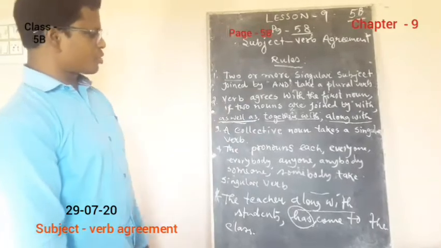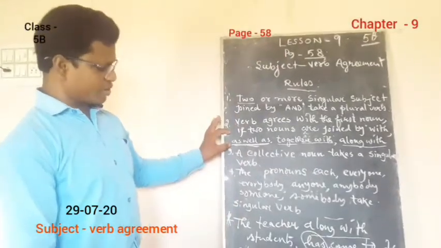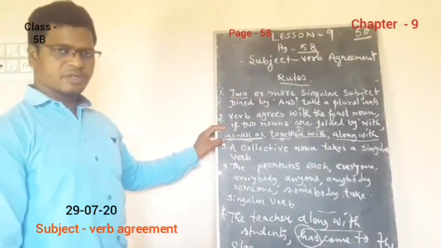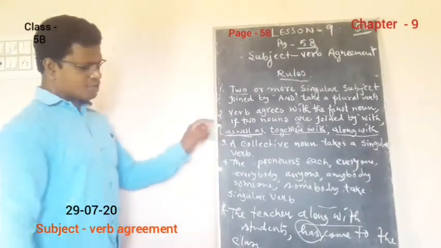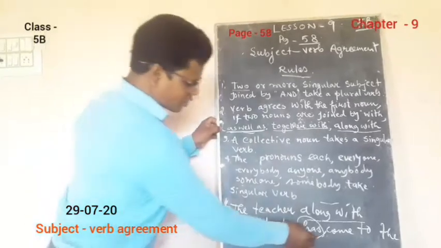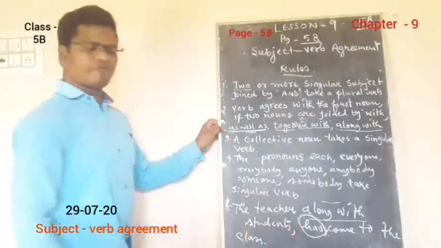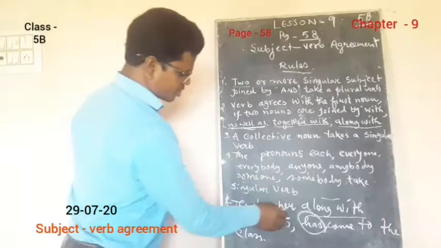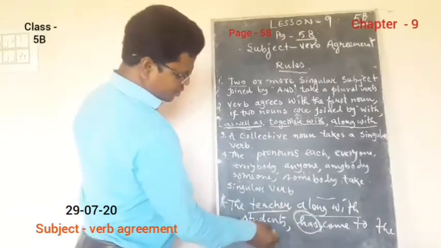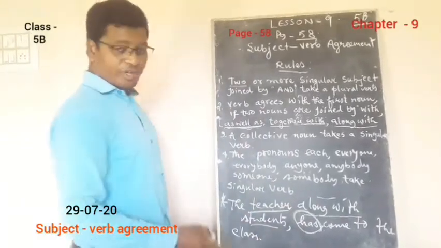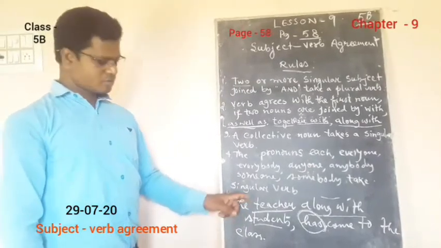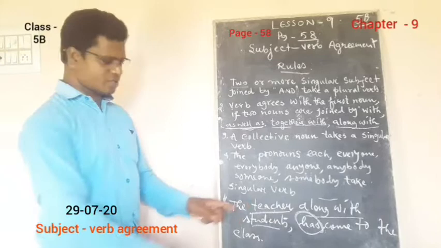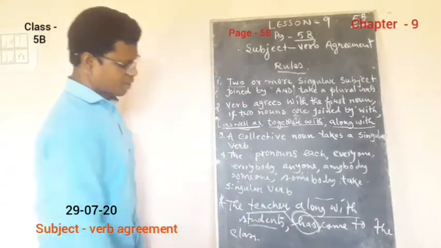If any of these words is present in a sentence, then the verb will agree with the first subject. Here we have one subject, teacher, and the second subject is the students. According to the rule, it agrees with the first subject. The teacher is the first subject. That's why here we have has.